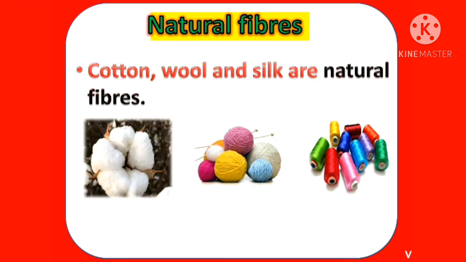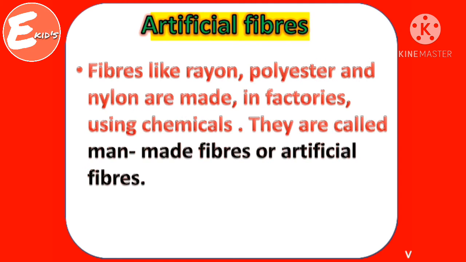Natural fibers. Cotton, wool and silk are natural fibers. Artificial fibers. Fibers like rayon, polyester and nylon are made in factories using chemicals. They are called man-made fibers or artificial fibers.